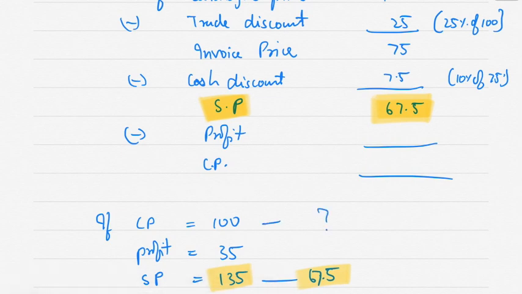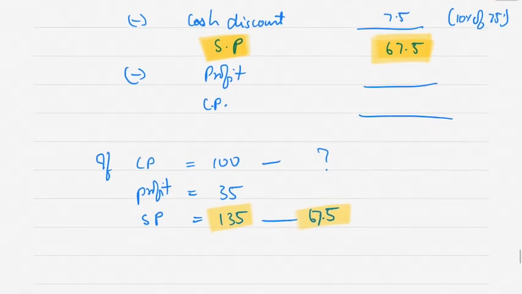Okay, so 135 is 67.5. So 100 is how much, which is my cost price. So when I do this, or I can also do profit is how much. So for cost price I can say, cost price is equal to 100 into 67.5 divided by 135.